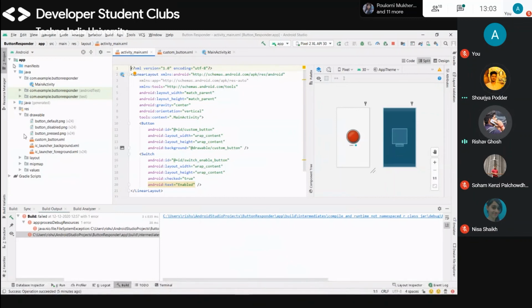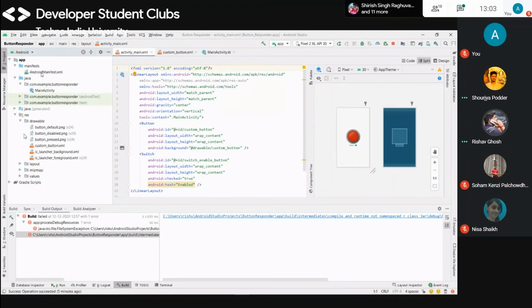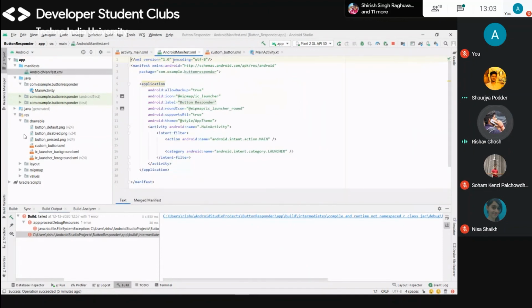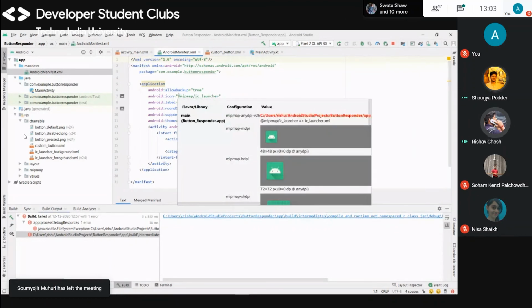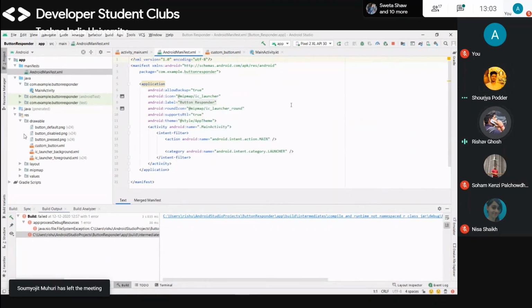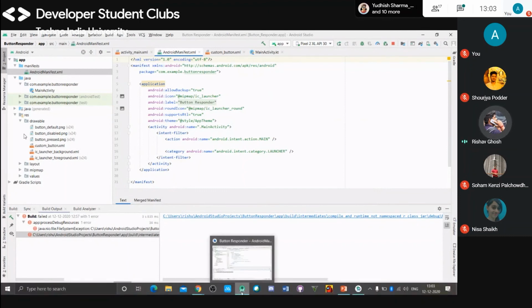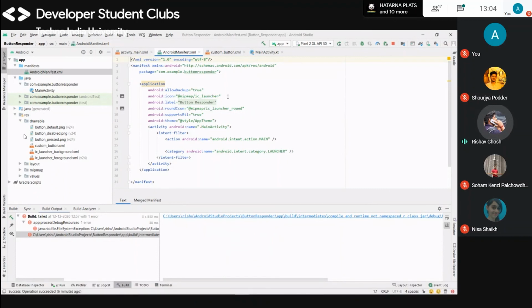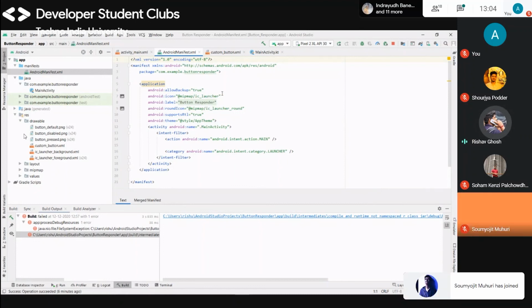Okay, there you can see here the app and manifest. There is Android manifest.xml. In here we can code what the app name will be, and the app image, like you can see the software is here, so that software has a logo. We need to give a logo, like WhatsApp has its own logo, then your app needs to have its own logo. Just change this icon with the image. I will show in the next session how to upload any image or colors, etc.